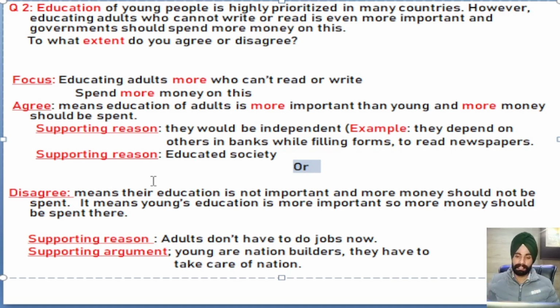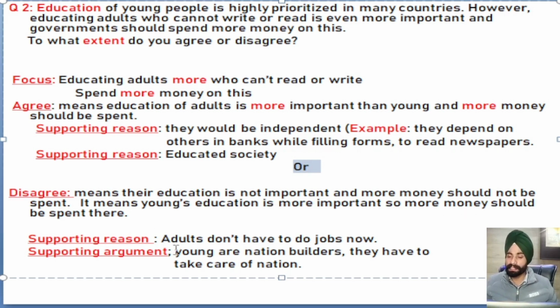The reason for this, so let's see. Disagree means adults' education is not important and more money should not be spent, and we should not spend more money on their education. It means young ones' education is more important. Its implied meaning is that if we don't want to spend a huge amount of money on adults' education, it means we want to spend that money on the young ones' education and more money should be spent over there.